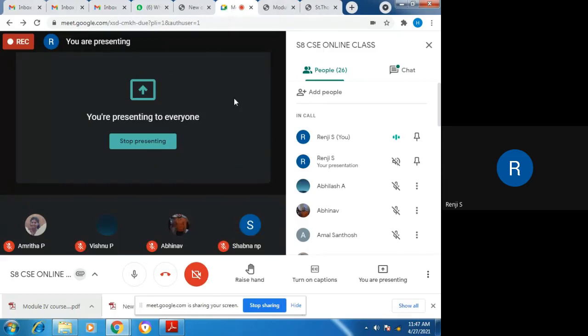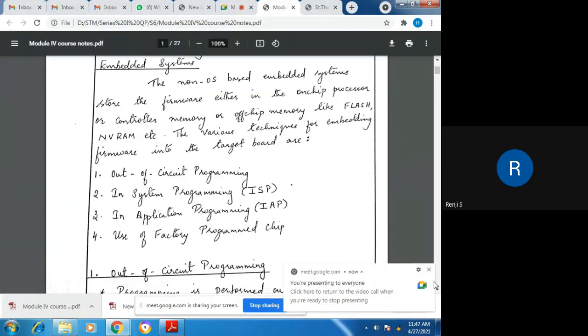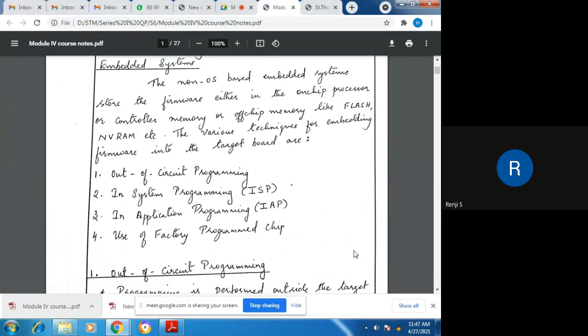So we are embedding firmware into the target board for non-OS based embedded systems. There are four techniques for embedding firmware into the target board for non-OS based embedded systems. The first technique is known as out-of-circuit programming. The second technique is in-system programming, or ISP. The third technique is in-application programming, or IAP. And the fourth method is use of factory programmed chips.